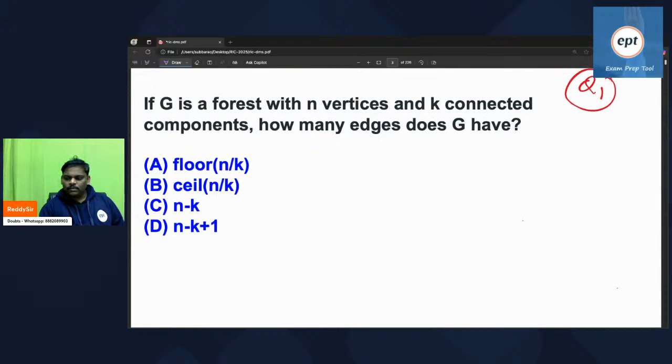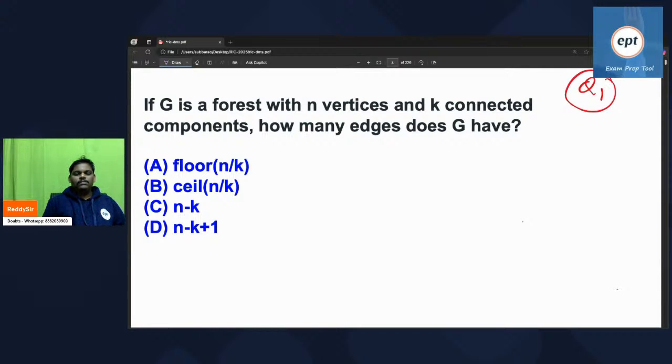What is the answer for this? If G is a forest with n vertices and k connected components, how many edges does G have? Go ahead, everyone.